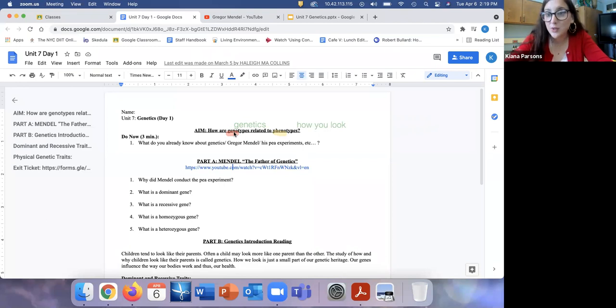So genotype is what's in your genes. The phenotype is what presents on the outside. And they may be the same. Your genes may match how you look on the outside, but they may also be different. This is why we have these two different terms that we're going to explore in this assignment and in the classwork that we're going to do in class today on April 7th.